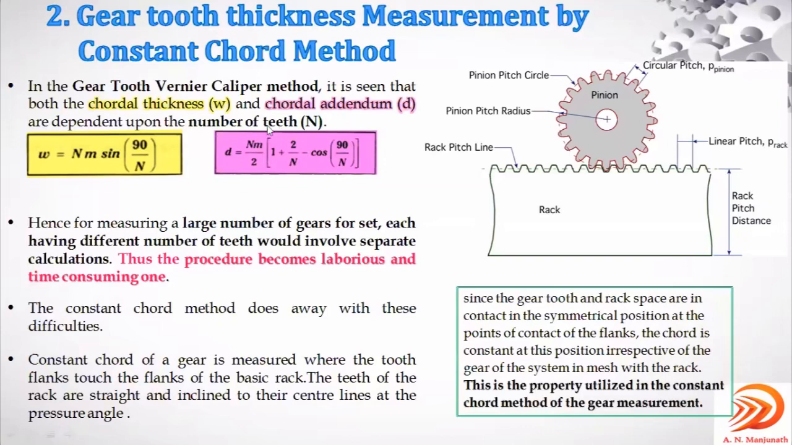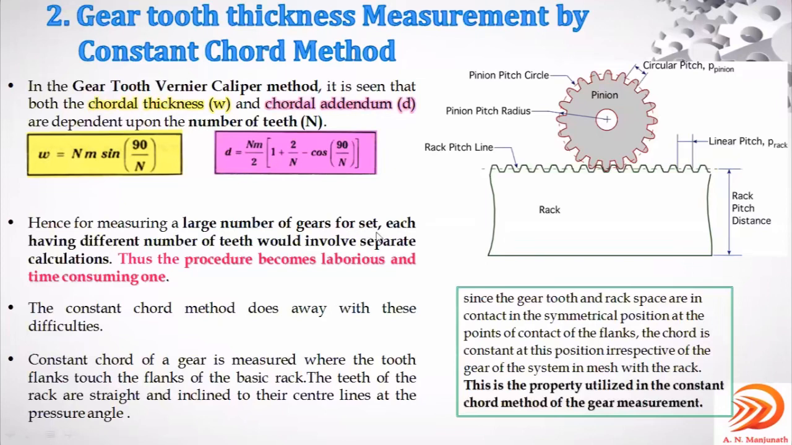If the gear blank changes, that is, if the number of teeth in a given set changes, then you have to do the calculation again and again. That becomes more time consuming. See the second point: for measuring a large number of gears for a set.